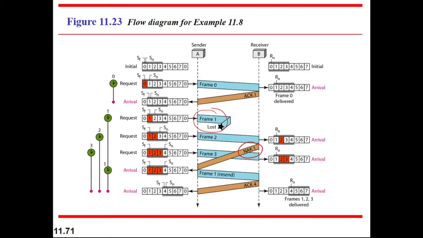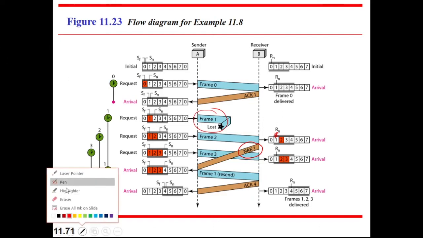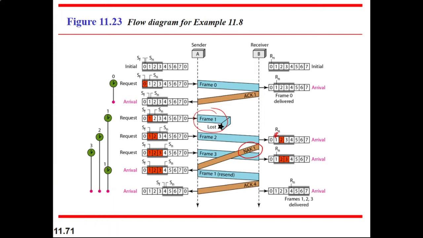Now the sender sends frame 2, and it arrives, but it is not received because Rn is mentioning 1, that means the receiver wants to accept frame 1.